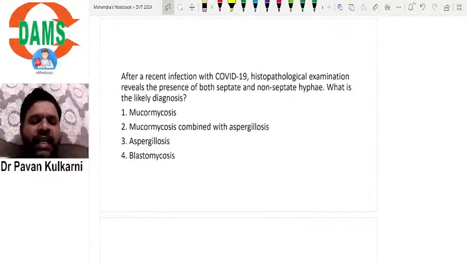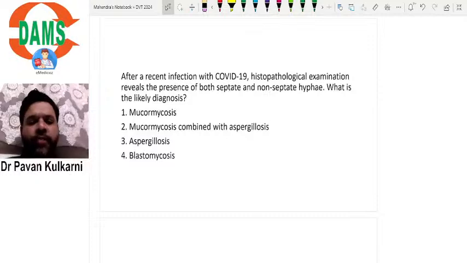Okay. After recent infection with COVID-19, histopathological examination reveals presence of both septated and non-septated hyphae. What is the likely diagnosis?